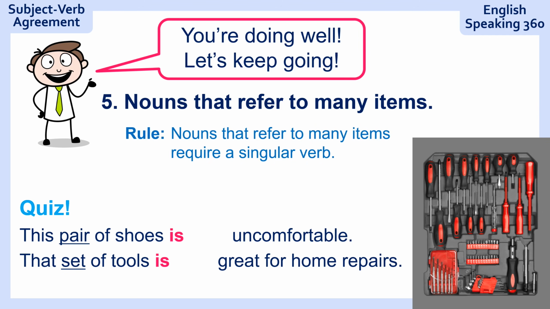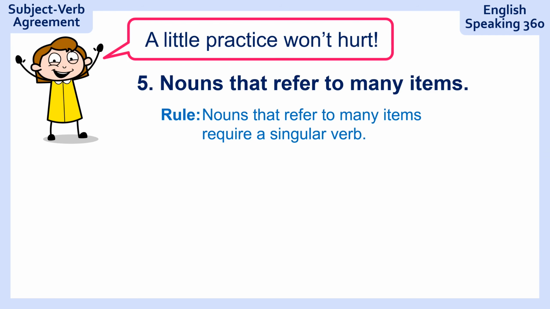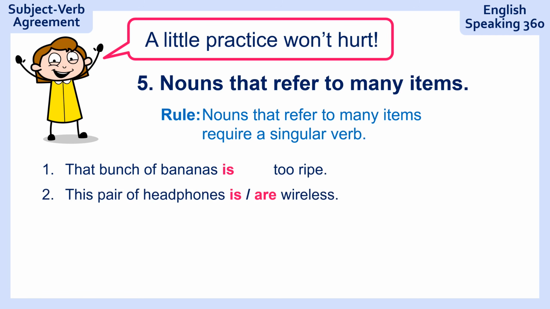Here's the rule for you. Nouns that refer to many items require a singular verb because it's one pair of shoes. Even though there are 2 shoes in one pair, we focus on the pair. We focus on the set. A little practice won't hurt. Let's give it a try. That bunch of bananas, too ripe. Ready? That bunch of bananas is too ripe. A bunch, one bunch, many bananas in one bunch, but it's only one bunch. This pair of headphones, wireless.